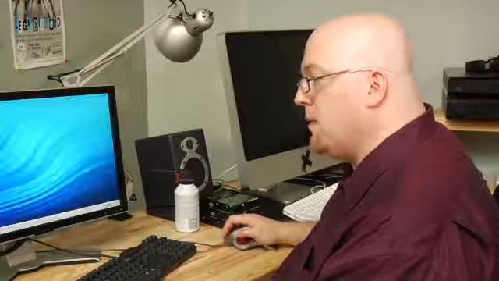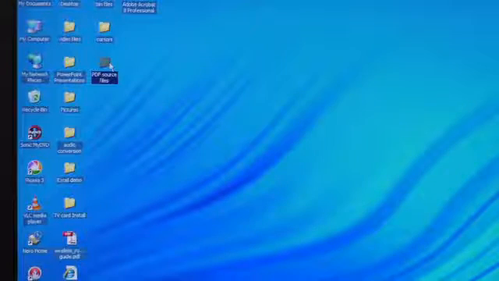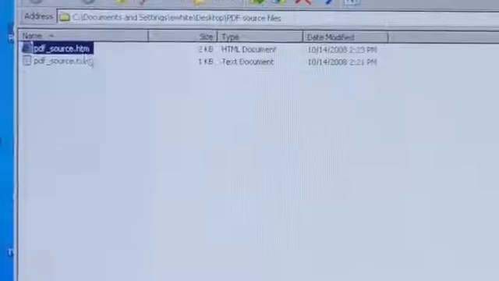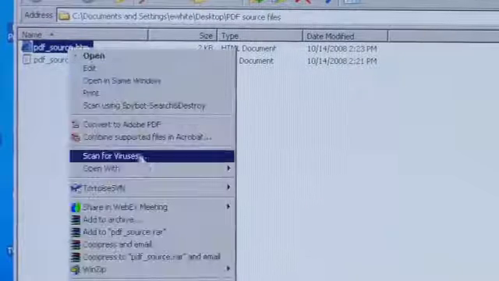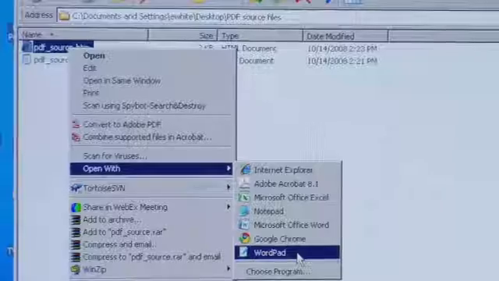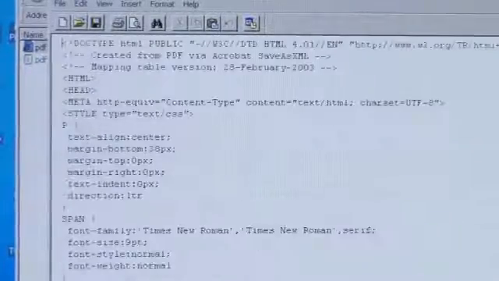So if I go to my desktop and I go to my PDF source files directory, there's the HTML. If I right click it and then open with WordPad, there's the HTML. And that's how you obtain HTML from a PDF file.